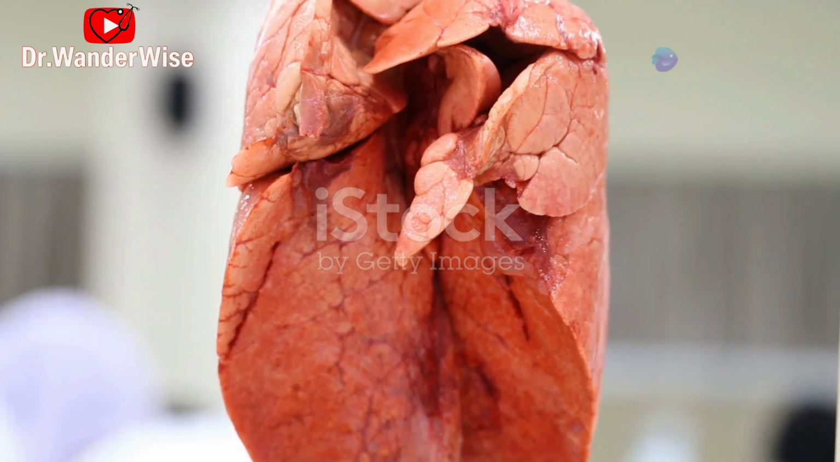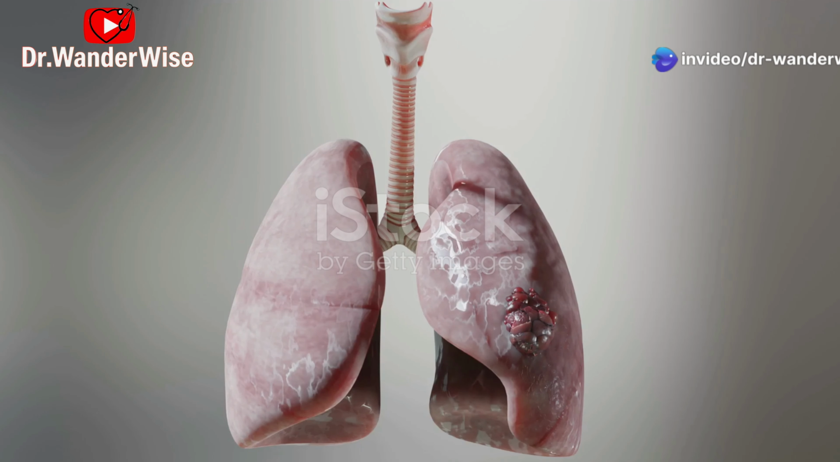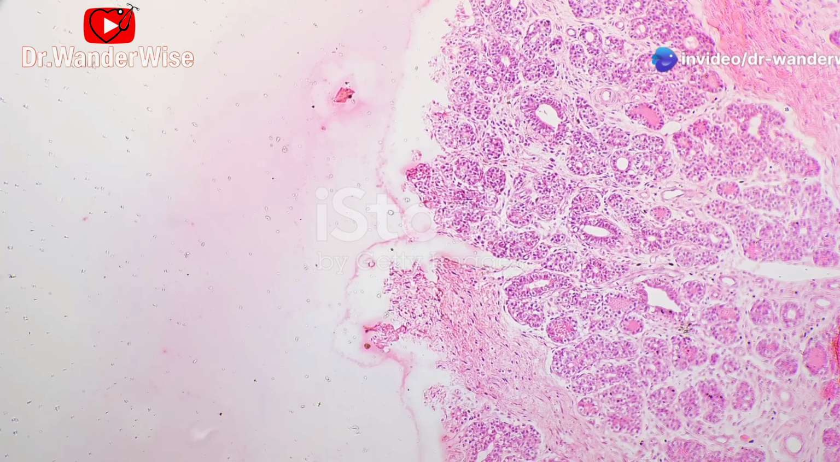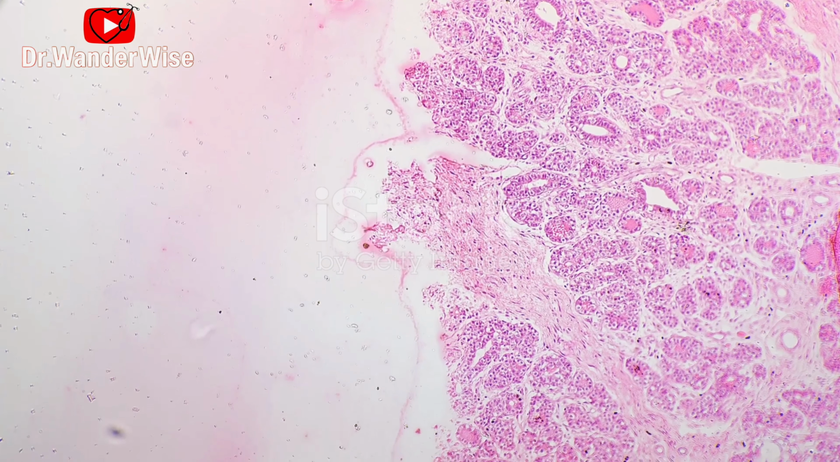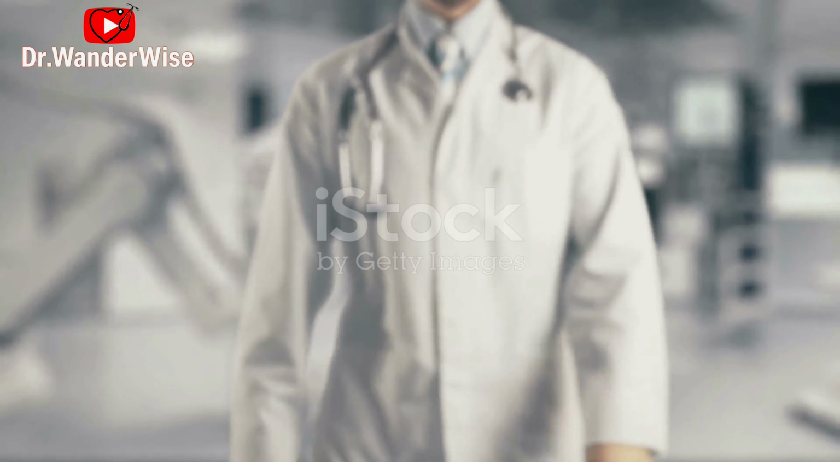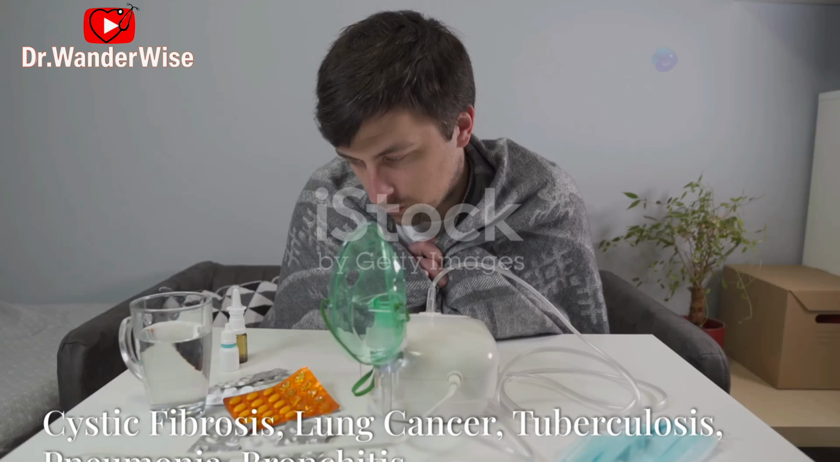Chronic obstructive pulmonary disease, or COPD. This includes chronic bronchitis and emphysema, characterized by airway obstruction due to inflammation and constriction of the bronchial tree. COPD is the sixth leading cause of death in the United States.